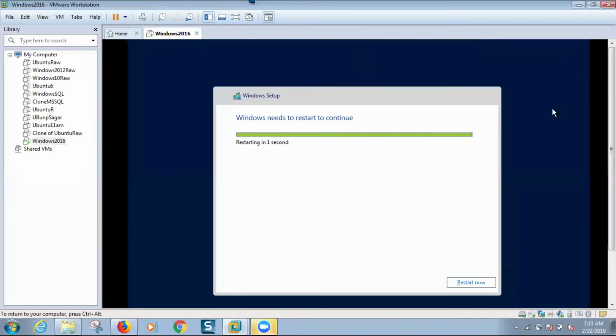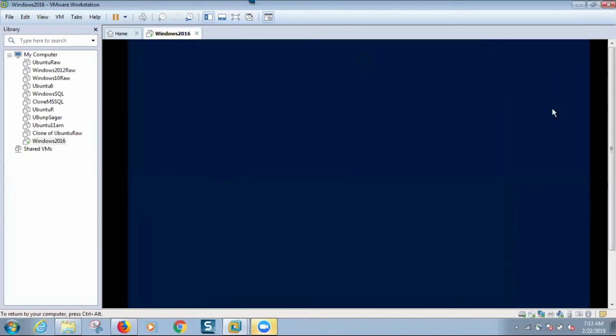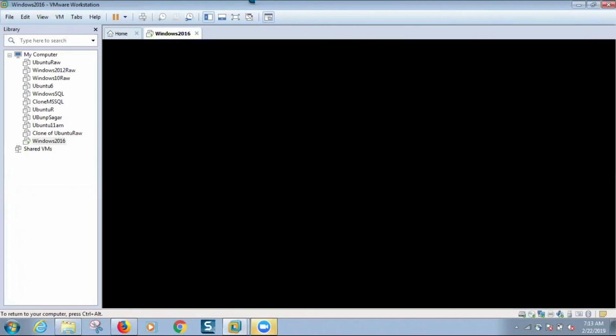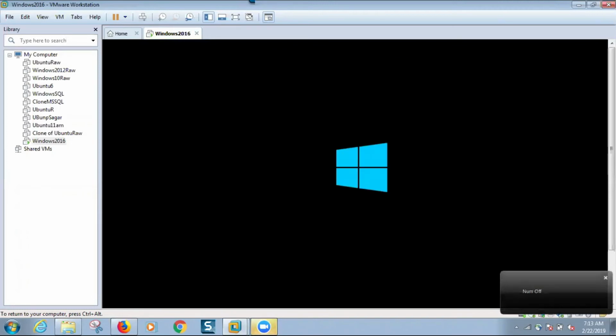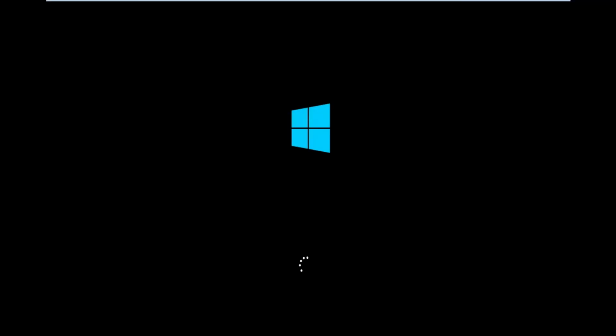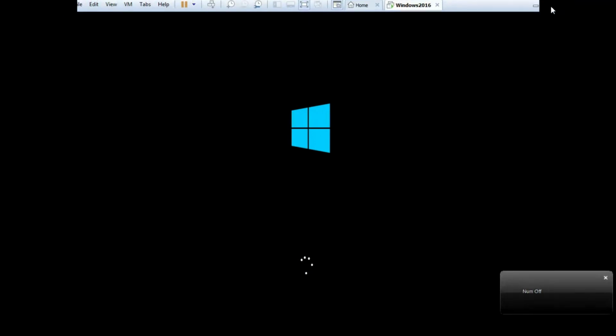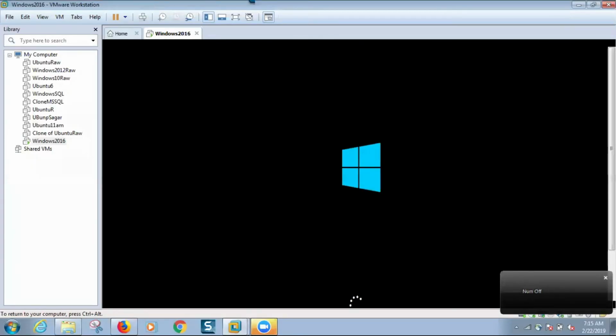Once it is restarting automatically, it will ask for a password also. It is working, it is running.